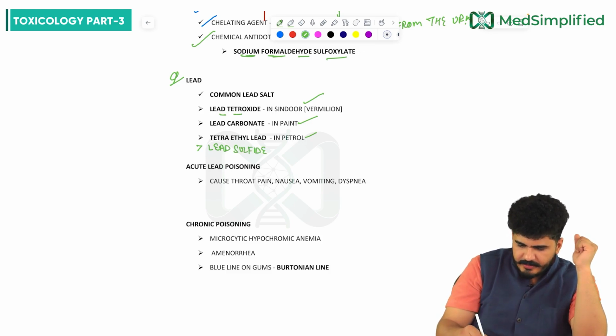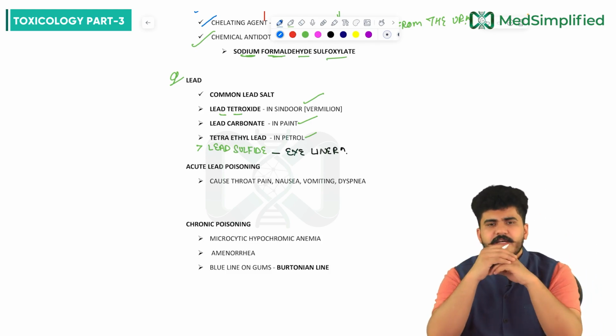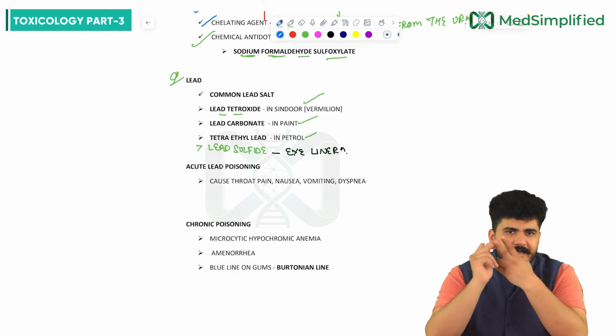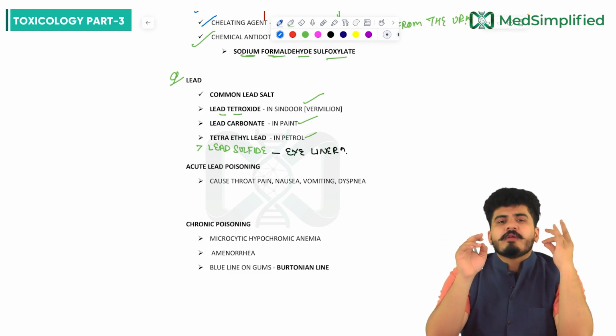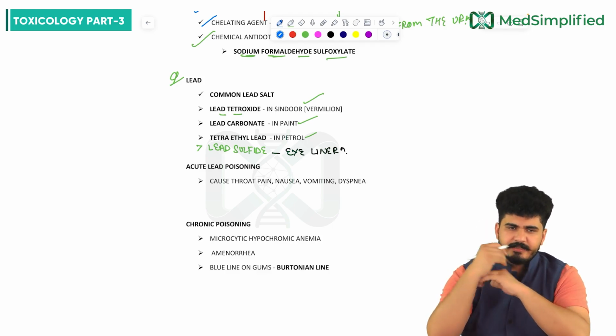Lead sulfide is used in the eyeliner. So four we are having: lead sulfide in eyeliner, lead tetroxide in sindoor, which is also called vermilion, then lead carbonate in paint, then tetraethyl lead, that is in petrol.